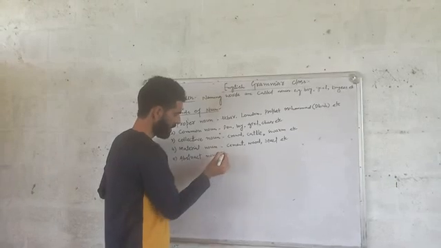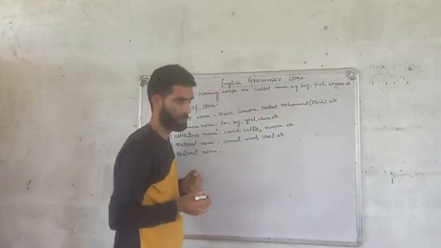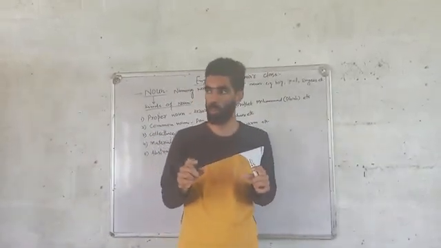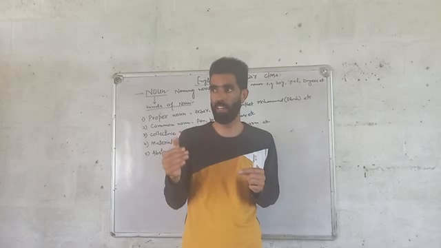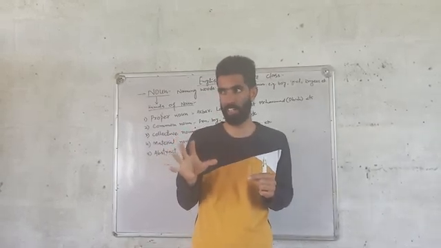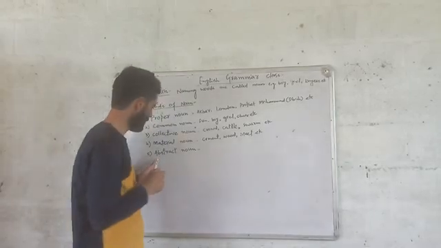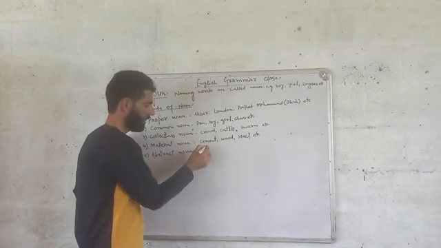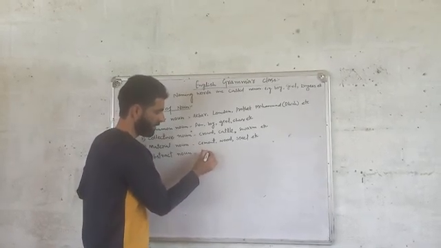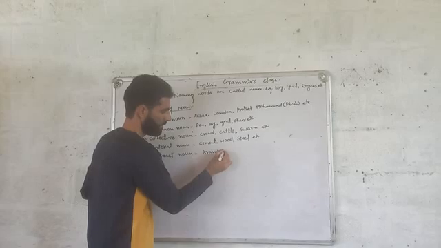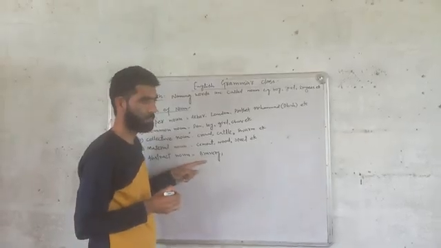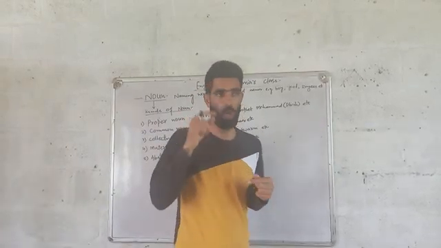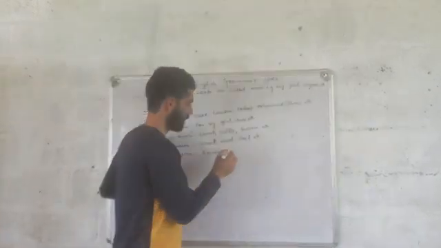The last one is the abstract noun. It is also a kind of noun about which we can think. We cannot touch that noun, but we can think or feel it. This is a kind of abstract noun. I will give you an example here, so it will be clear to you. If I say bravery, it is a word which we cannot see or touch, but we can think about it in our mind, or we can feel it in our heart.